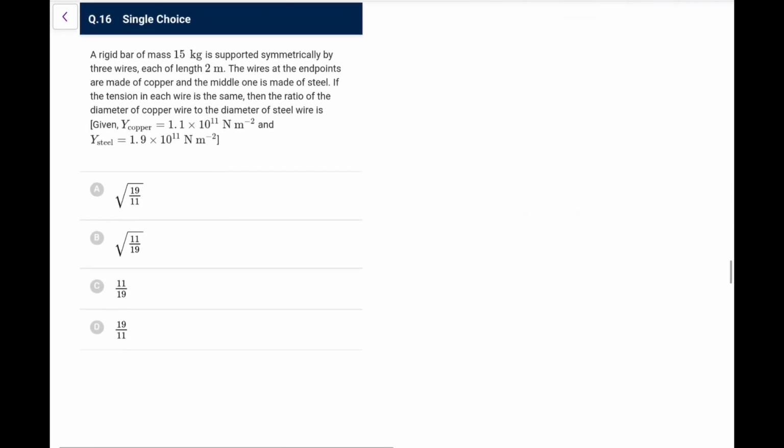Okay, next. A rigid bar of mass 15 kg is supported symmetrically by 3 wires, each of length 2 meter. The wires at the endpoints are made of copper and the middle one is made of steel.